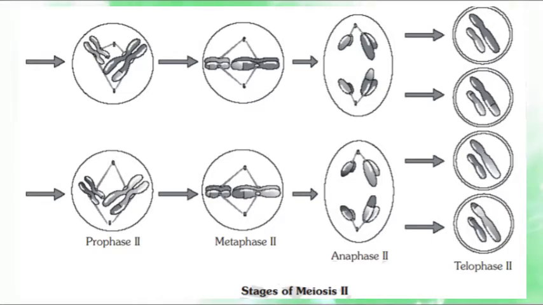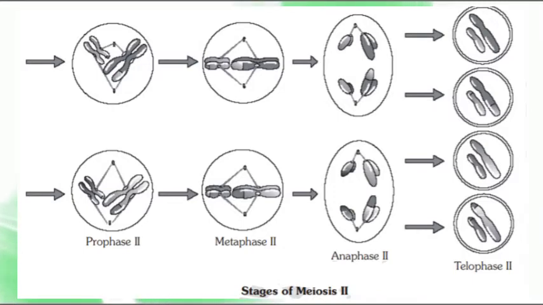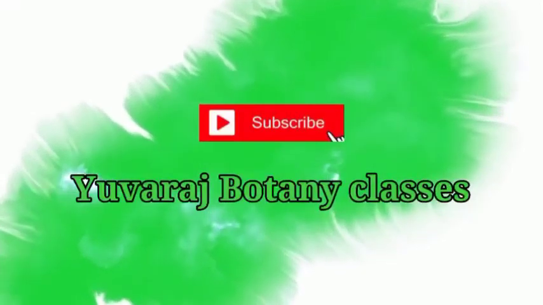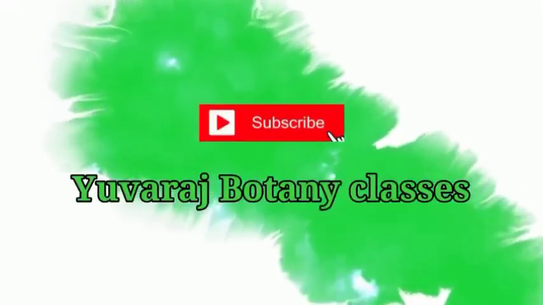So meiosis is done by meiosis 1 and meiosis 2. Meiosis 1 consists of prophase 1, which is very complex and contains substages like leptotene, zygotene, pachytene, diplotene and diakinesis, then metaphase 1, anaphase 1 and telophase 1. Meiosis 2 contains substages like prophase 2, metaphase 2, anaphase 2 and telophase 2. Up to here, meiosis 2 is also completed.